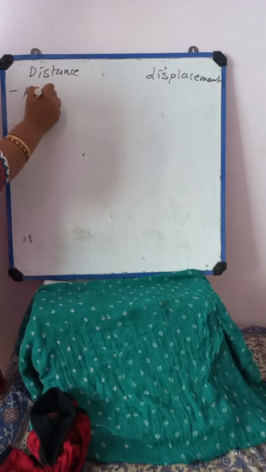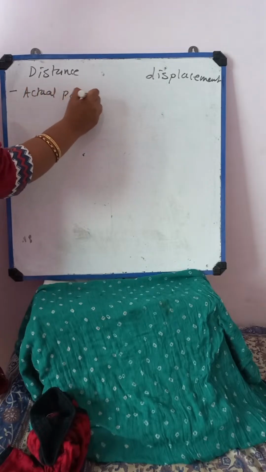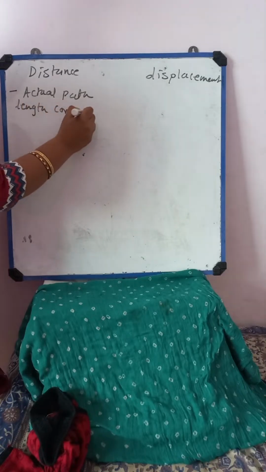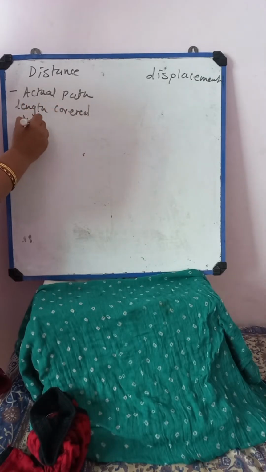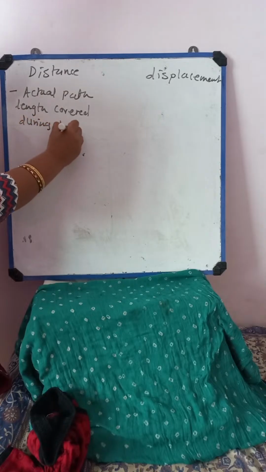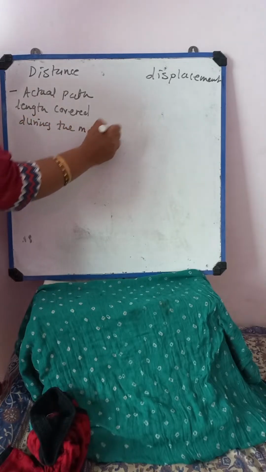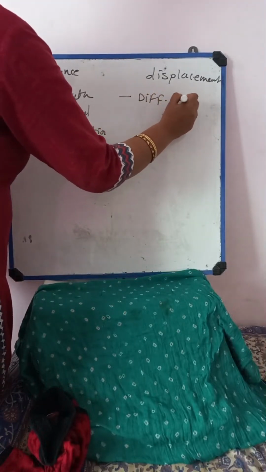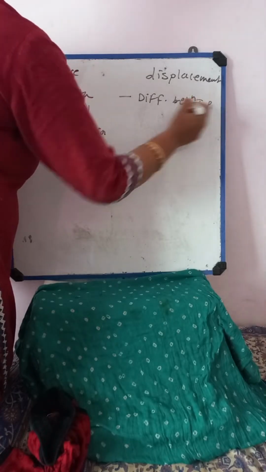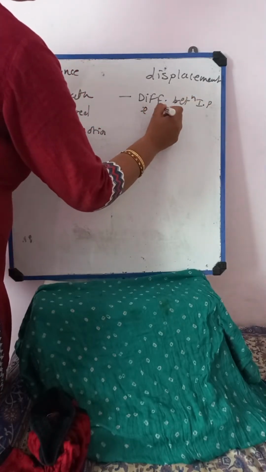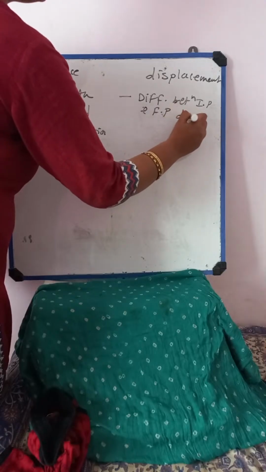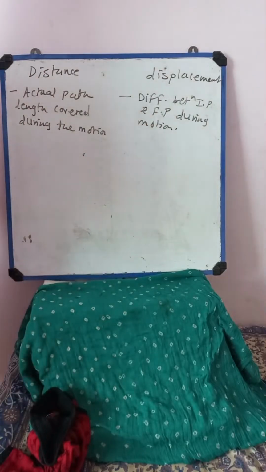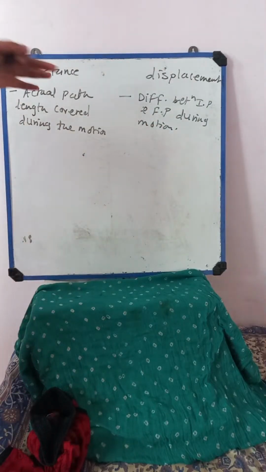Distance is the actual path length covered during the motion, and displacement is nothing but the difference between the initial point and final point during the motion. That is the first point of difference.